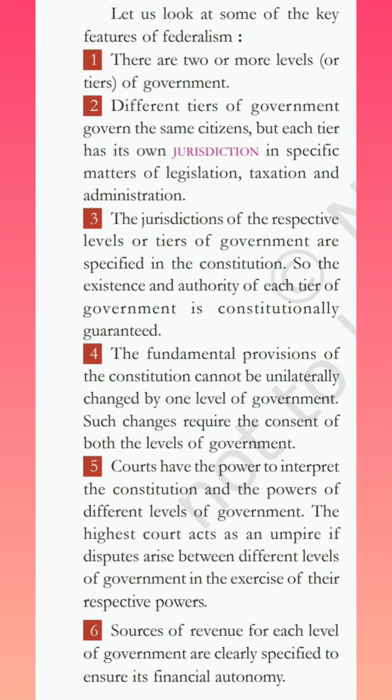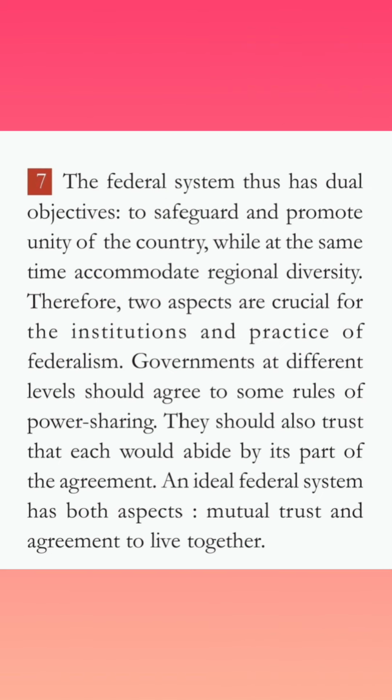Now, coming to the last key feature of federalism, that is, the federal system has dual objectives. What does it mean? By this, they mean that it has to safeguard and promote the unity of the country, while at the same time it also has to accommodate regional diversity.